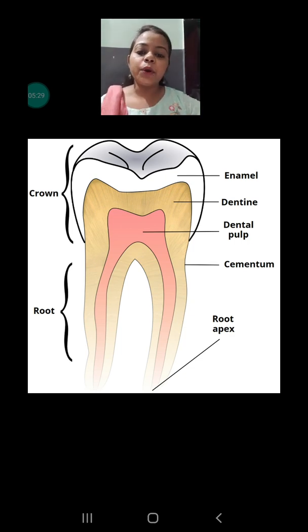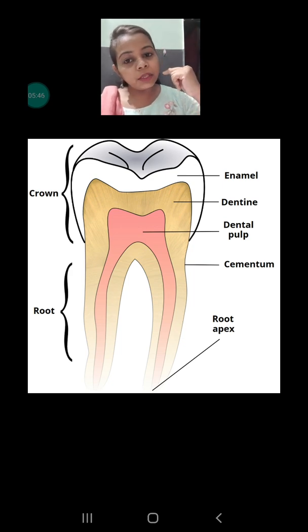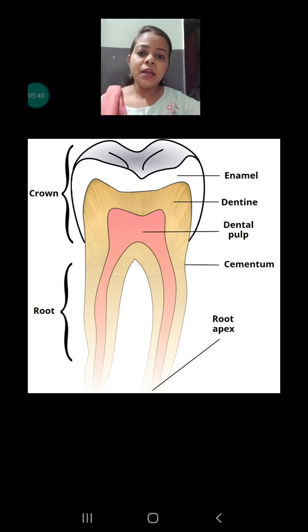Okay, and broadly it has been divided into two parts. First one is the crown and second one is the root. Whatever part of our tooth we are able to see, that is the crown part. Why? Because that is present above the gums, and downside of the gum the root part is also there. Okay, so totally you are seeing the tooth has been divided into two parts.